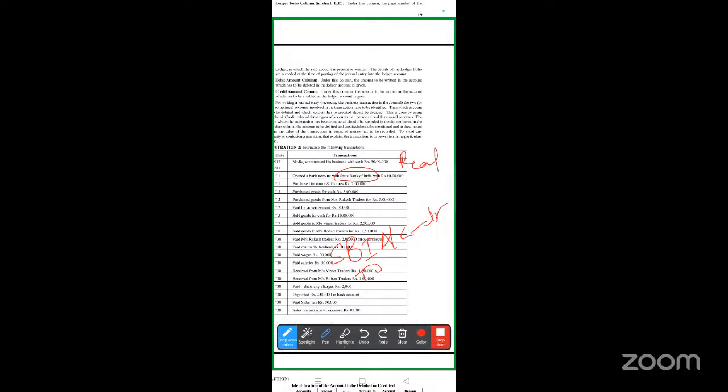Now, when you are opening an account with a bank, is the cash coming into the business or going out of the business? Whenever you're opening any bank account as a business person, is it the cash coming into the business or going out? Tell me.